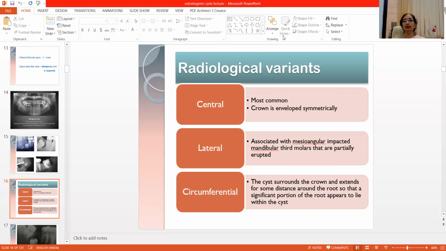The lateral variant is associated with a mesioangularly impacted mandibular third molar that is partially erupted. And circumferential, in this variant, the cyst surrounds the crown and extends for some distance around the root, so that a significant portion of the root appears to lie within the cyst.